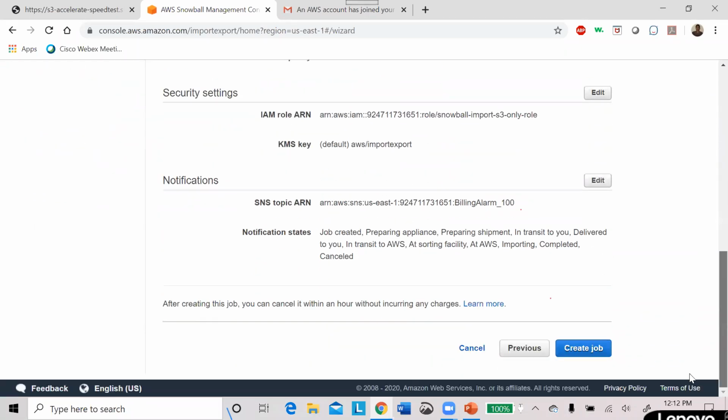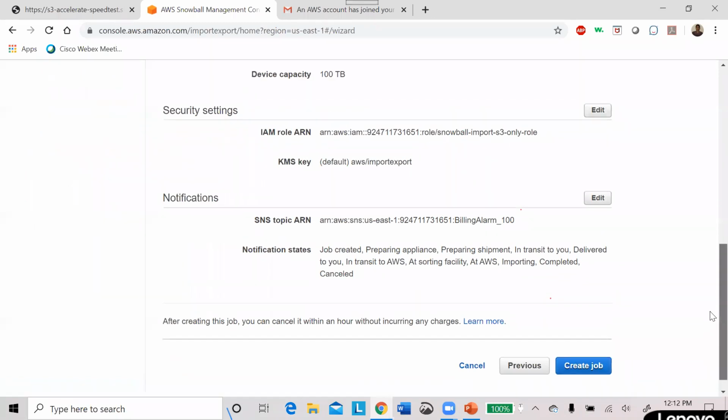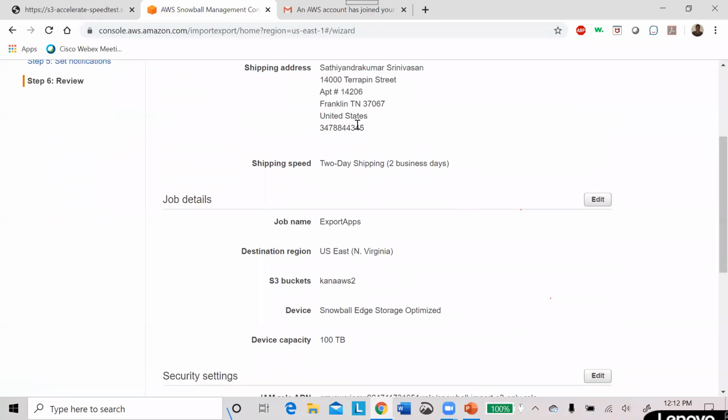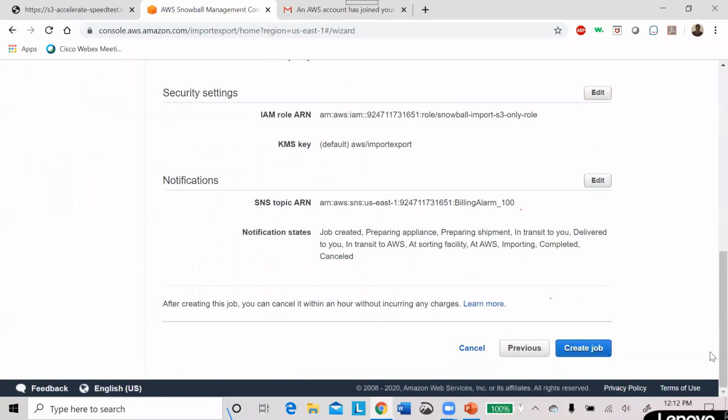Just I'm going to submit my ticket, that is create job. If I click create job, then that device will come to this address. As soon as you import all your information to that device, the label will change to nearby Amazon location, then you are done.